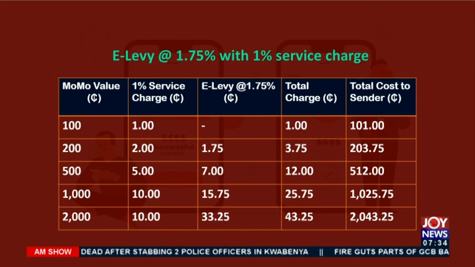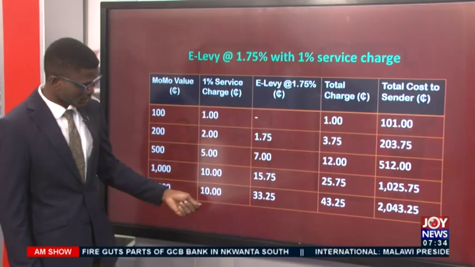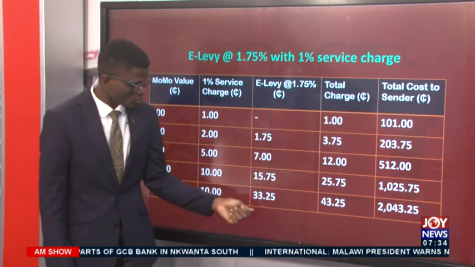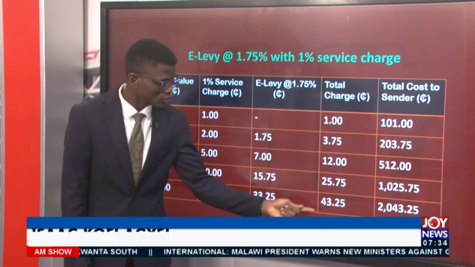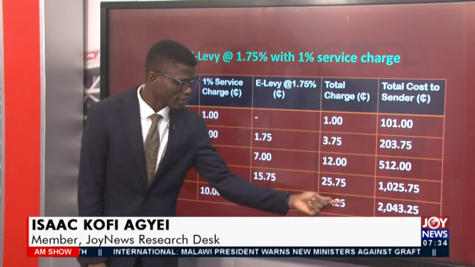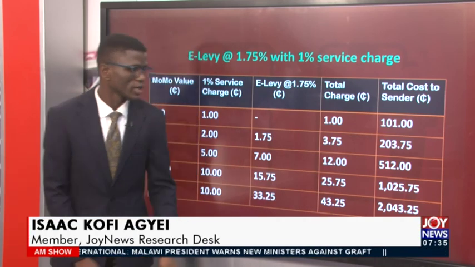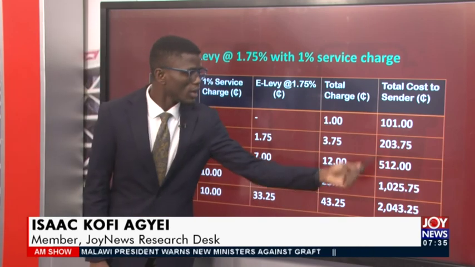So the 15 cedis and 75 pesos will be on the same flat rate, that's 10 cedis. E-Levy is applicable here, 33 cedis, 25 pesos. And the total charge will be 43 cedis, 25 pesos. And this figure is the total, with the E-Levy at 1.75% constant and the 1% service charge also held constant. That will give you 2.75.